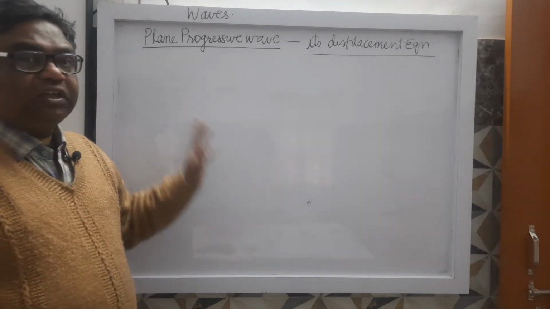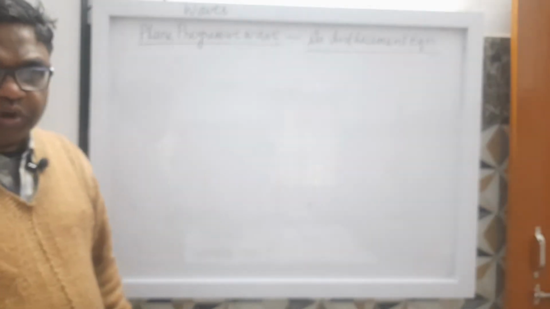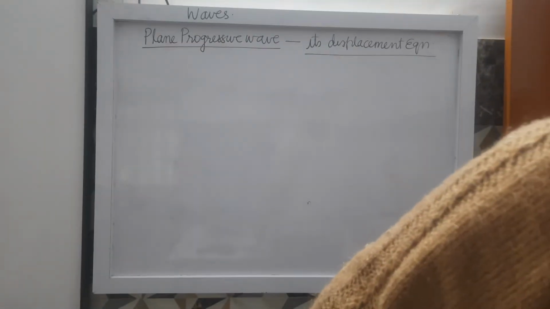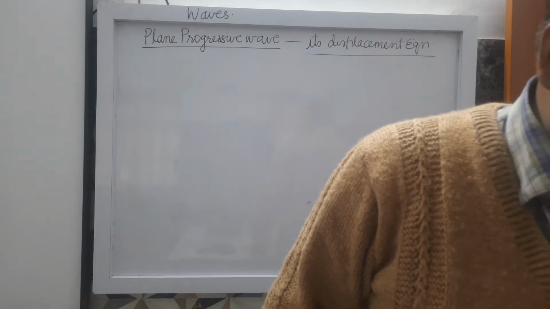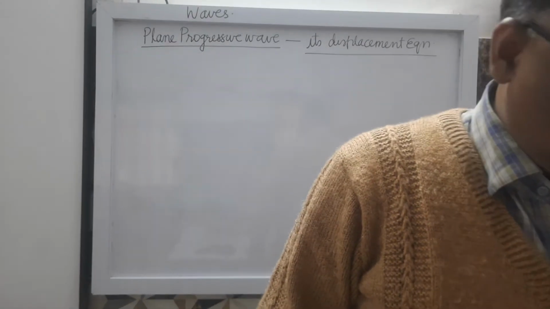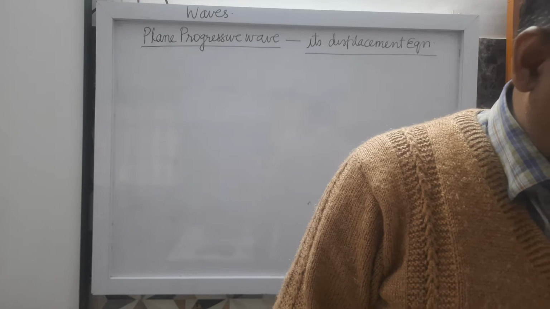Now all of you see here, plane progressive wave. What is the meaning of plane progressive wave? So see here, just in the previous class I have explained to you about the waves, that there are two kinds of waves.